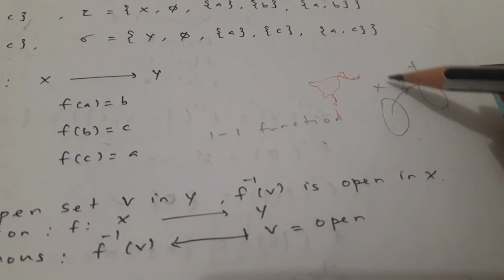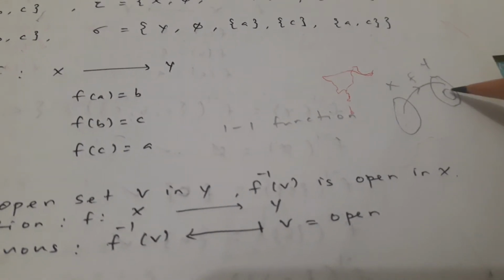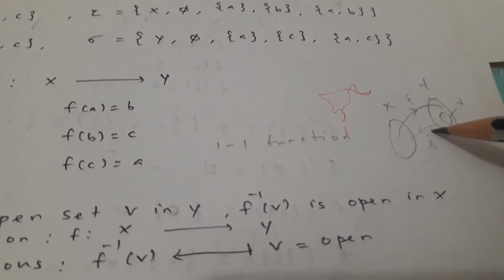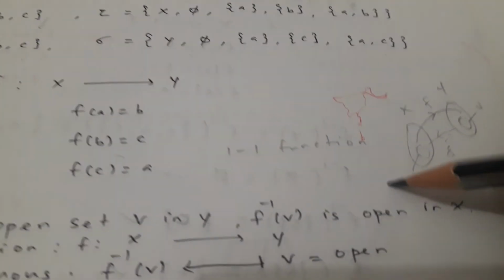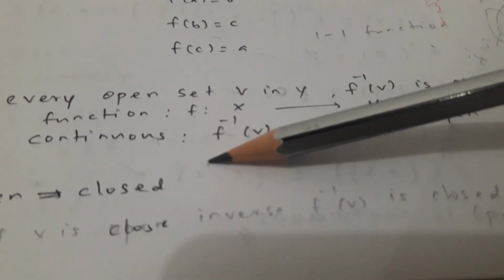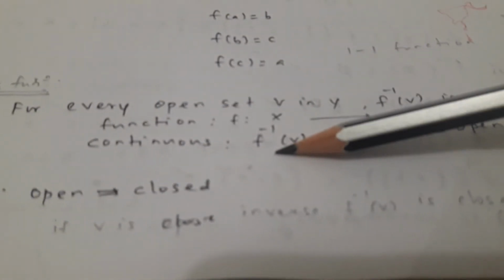If you want to find whether f is continuous, you find an open set V in Y, and take the f inverse of V. The condition for a continuous function is that for every open set V in Y, f inverse of V is open in X, then the function is continuous, where f is a function from X to Y. So for continuity, we find an open set in Y, and if f inverse of V is open as well, we can say f is a continuous function. That is the definition.